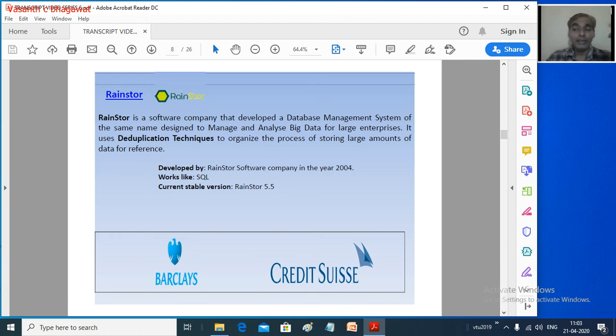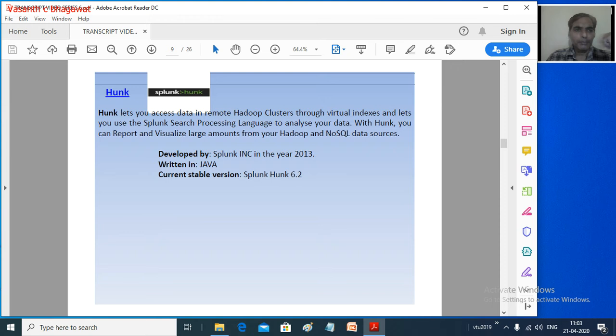You can see the big data applications we saw in the previous modules, whether it is a real-time application, social websites, an e-commerce site or the health sector. It ranges across all the areas where we are right now using big data. The next is Splunk's Hunk. Hunk is a very important thing, once again given by Splunk.